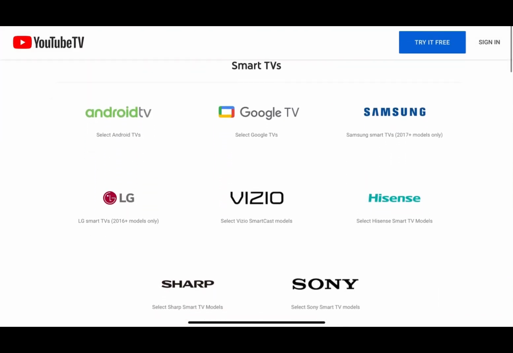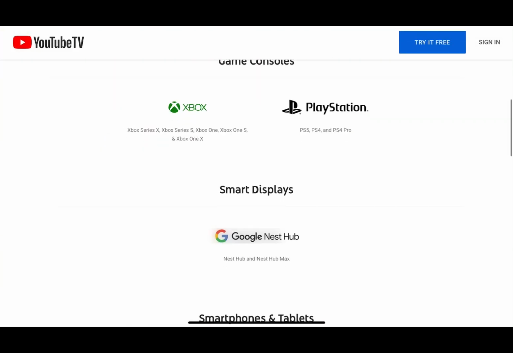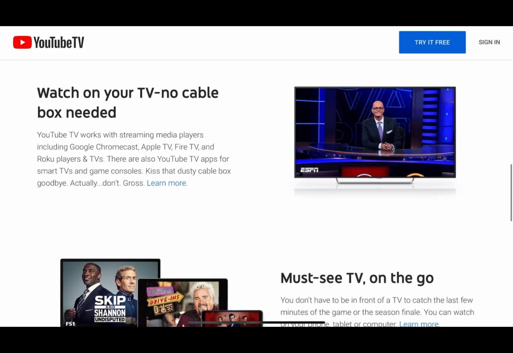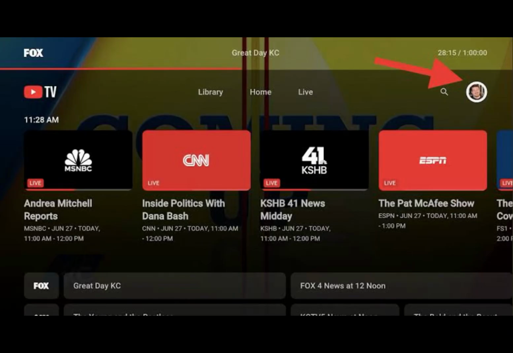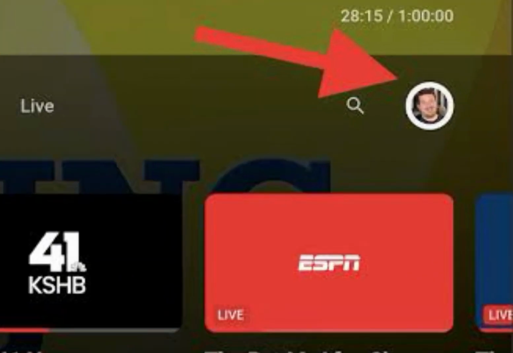So in this video, we're going to talk about how to fix YouTube TV no sound issue. So to fix the no sound issue on YouTube TV, make sure that your YouTube TV app is opened on your device right now. Then tap on your profile icon in the upper right corner.